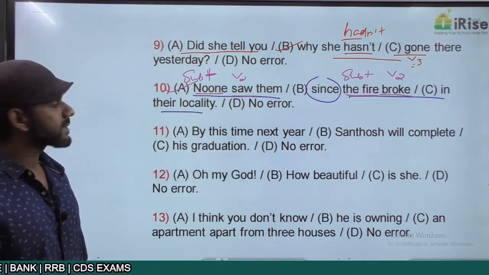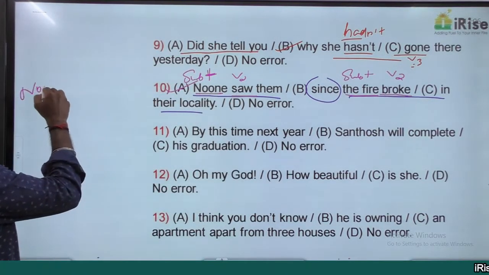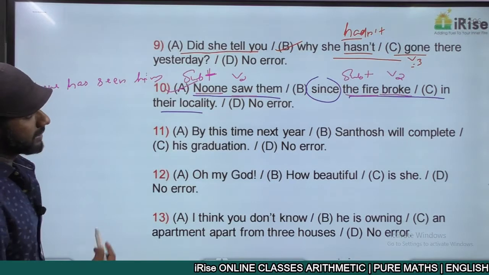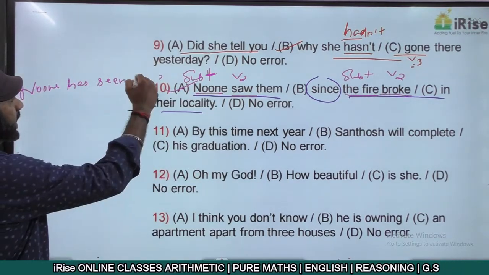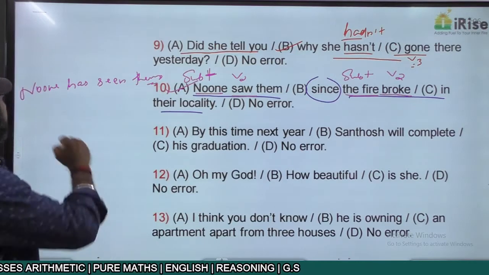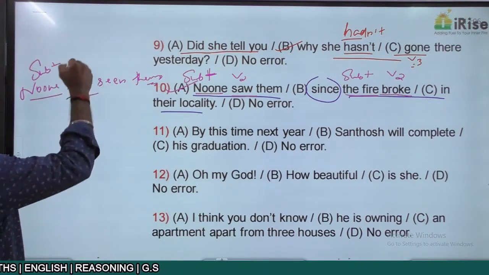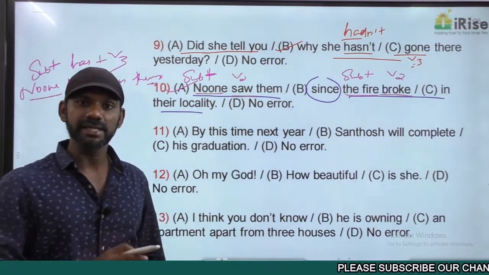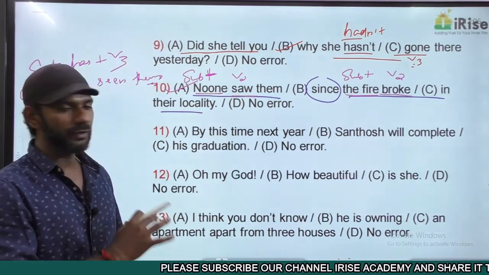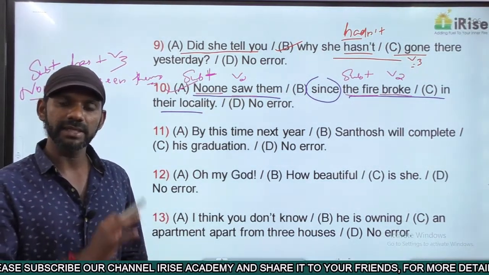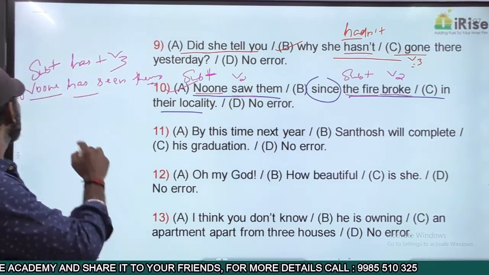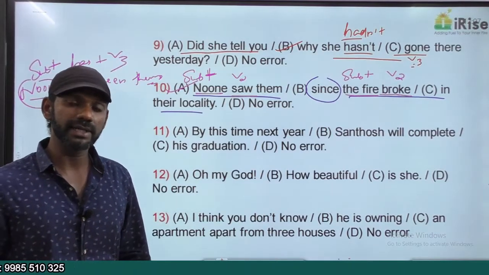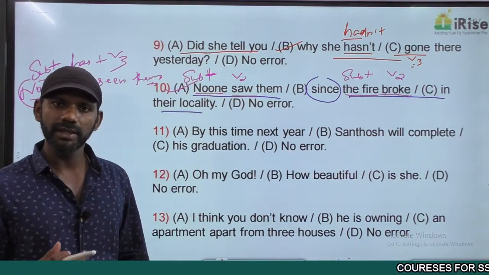Now in fact, the correct statement here must be no one has seen them. No one is the subject here, plus has plus seen, which is V3. Subject plus has plus V3 is present perfect. Now completely fine. The idea before since is present perfect. The idea after since is simple past. Now grammatically correct. No one is an indefinite pronoun. I gave you the list of indefinite pronouns as a separate rule in subject-verb agreement. No one, nobody, nothing.